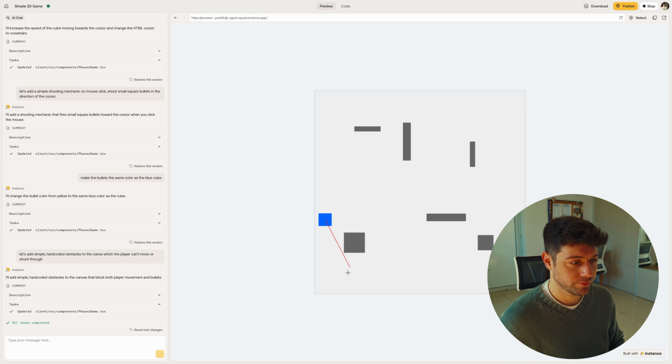that you gotta play your game and see what's wrong with it and be very, very specific about how to fix something. We still haven't encountered an error, so we're safe for now. But believe me, these can come up. And yep, it's good. Bullets can't go through the obstacles, so we're safe for now.